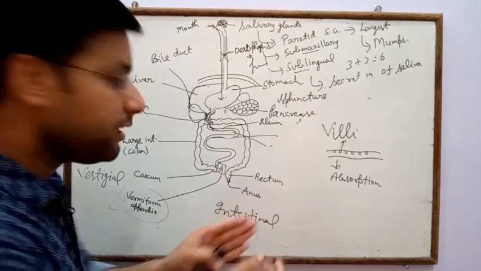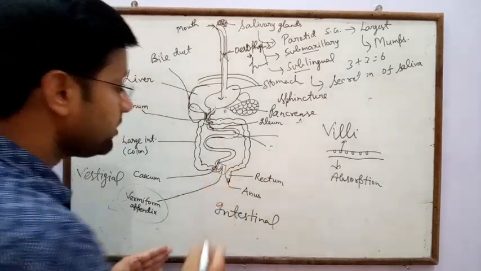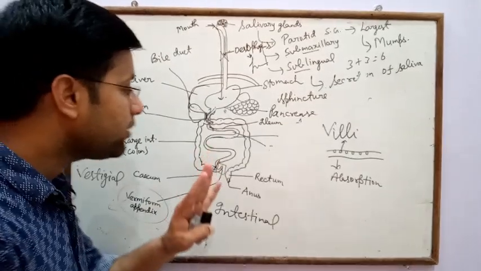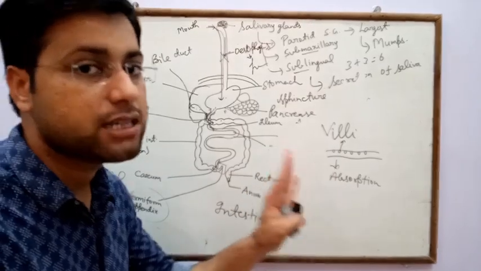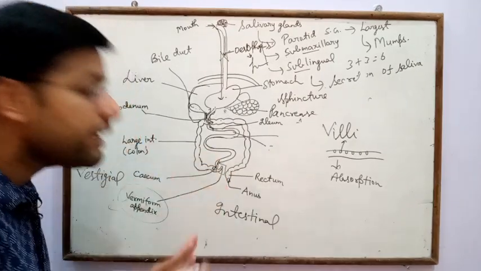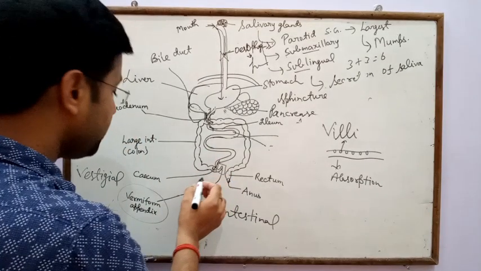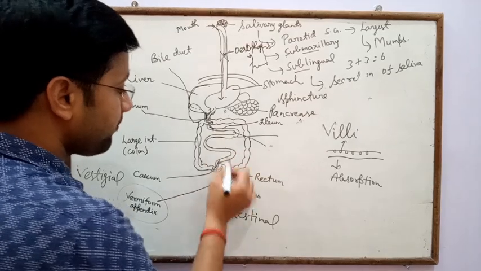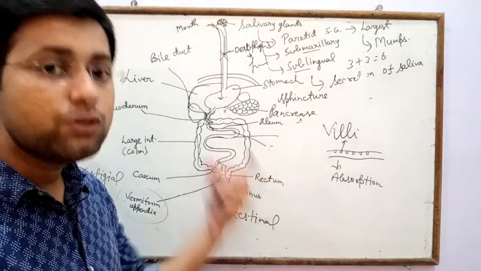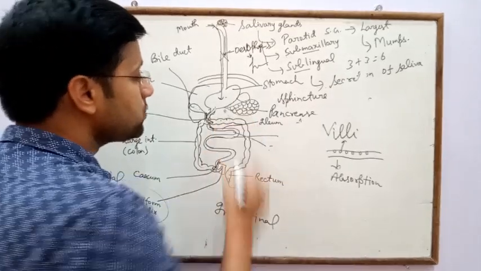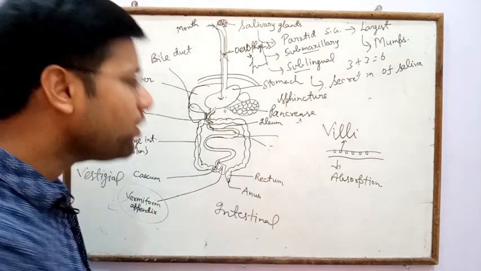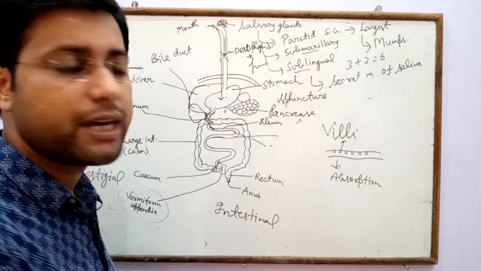Undigested food material is transferred from the small intestine to the large intestine. In the large intestine there is no process of digestion of food material. The undigested food material is transferred from the cecum to the anus, and villi are also present for the absorption of water, because some water is present in the undigested food material.